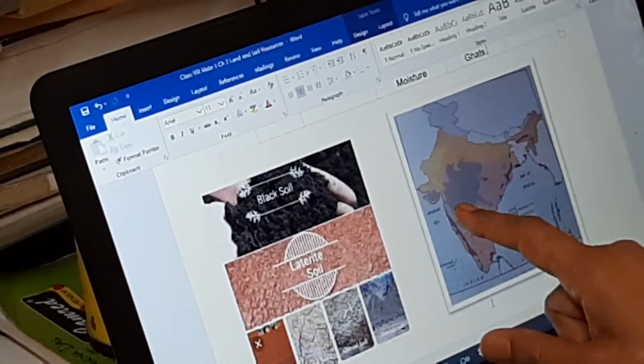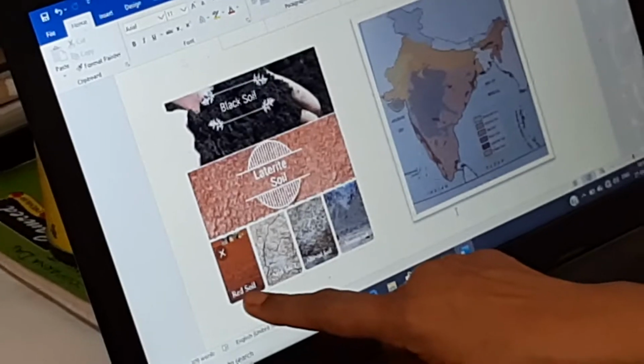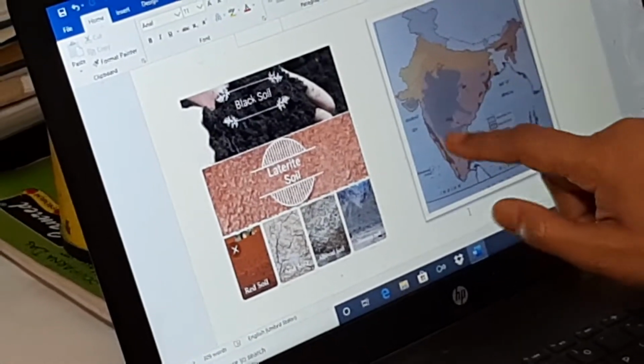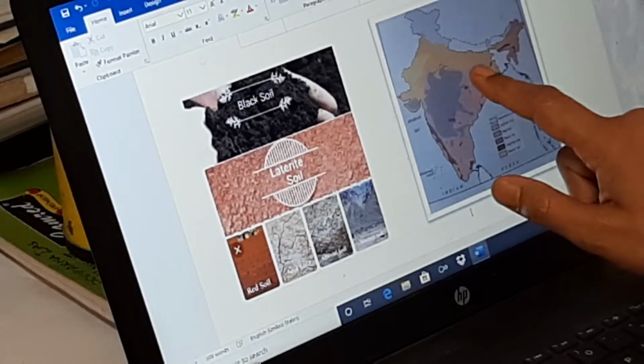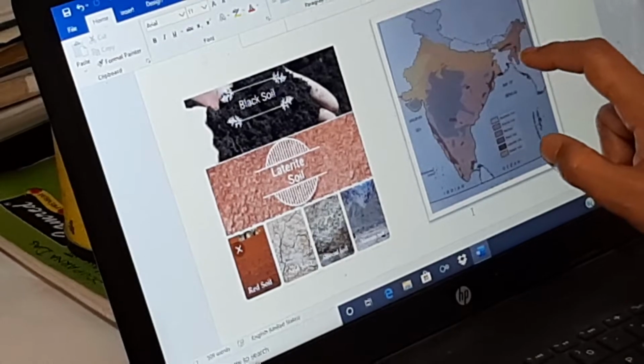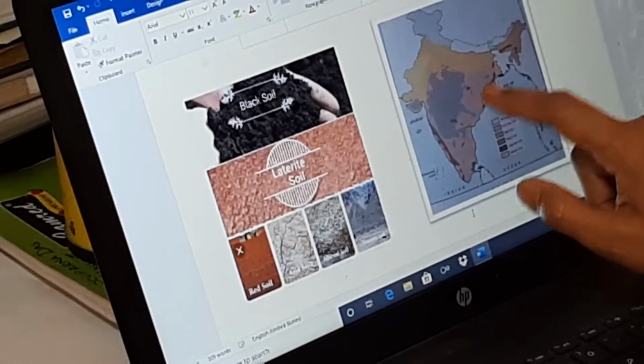Red soil. You can see the map, this entirely over here. See the picture of the red soil and just see the pinkish tinge that is given in this map. It covers comparatively the southern part of our country and the northeastern part of the country. This is the red soil region.